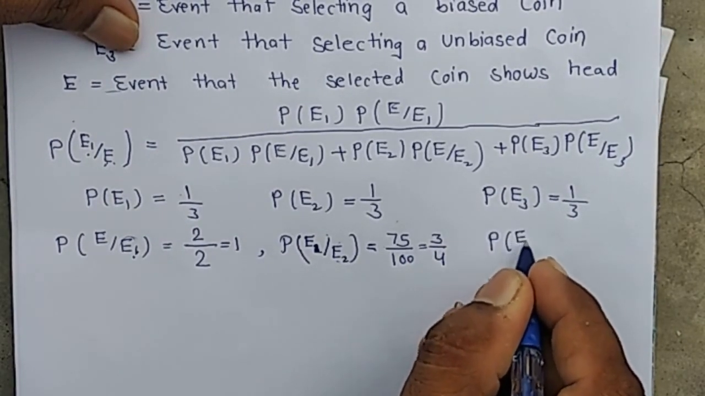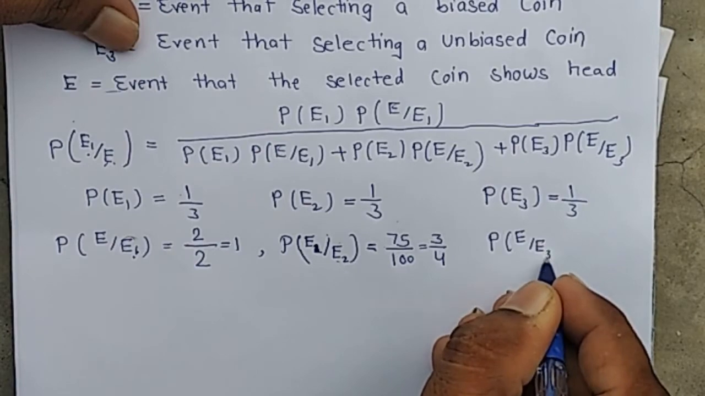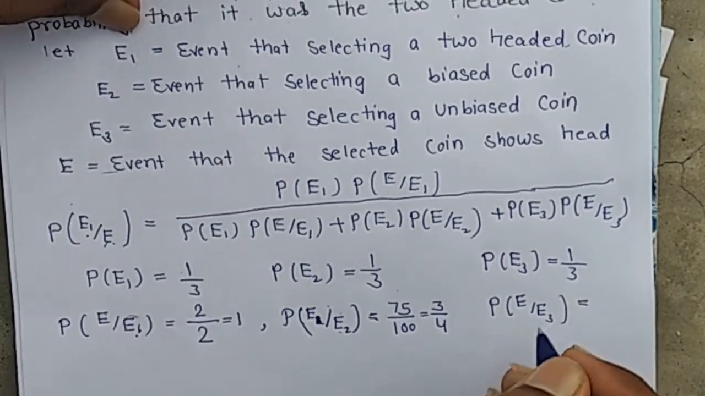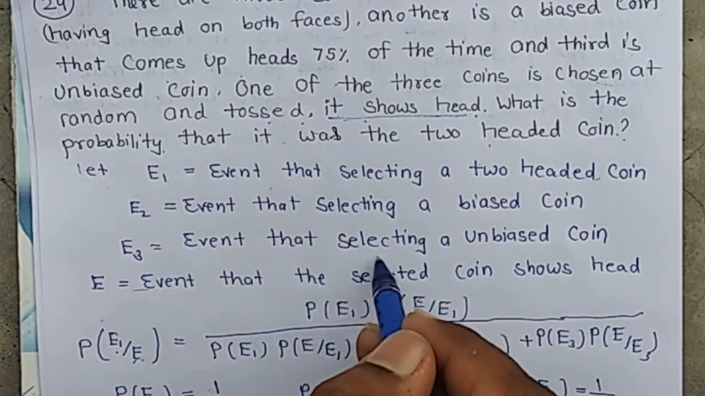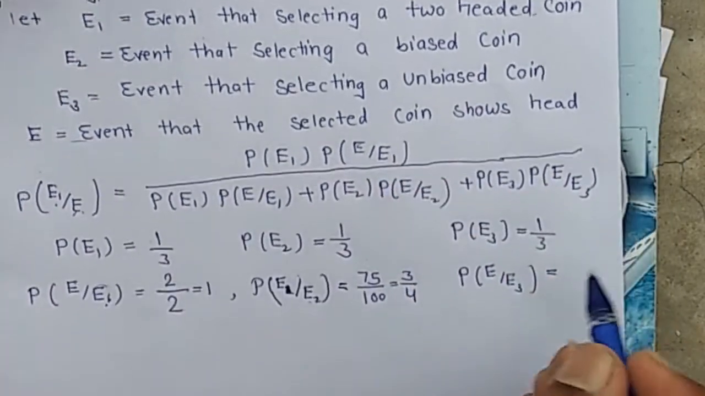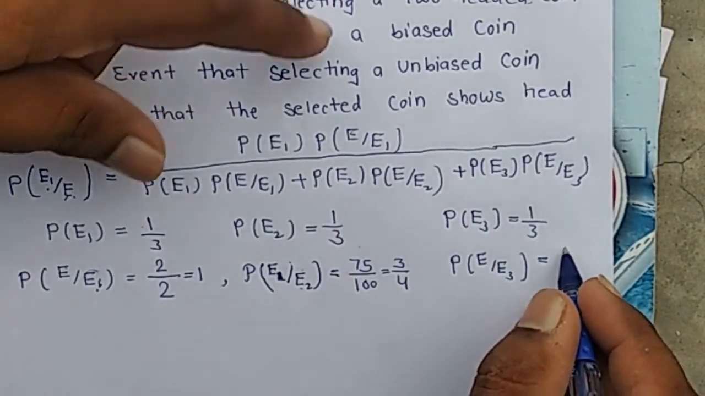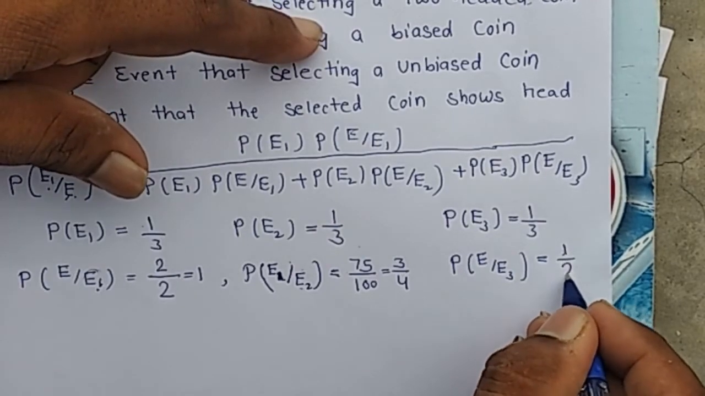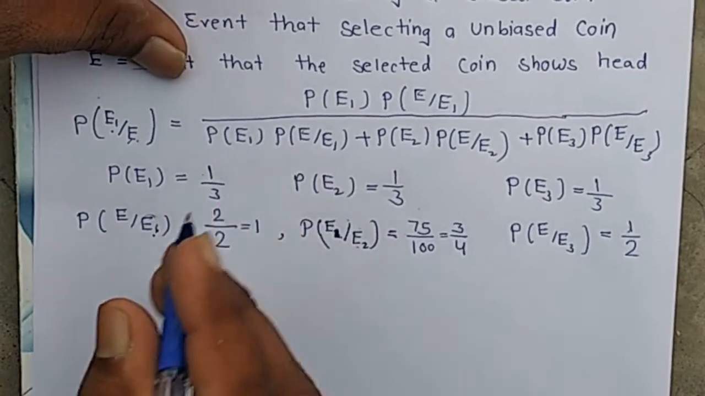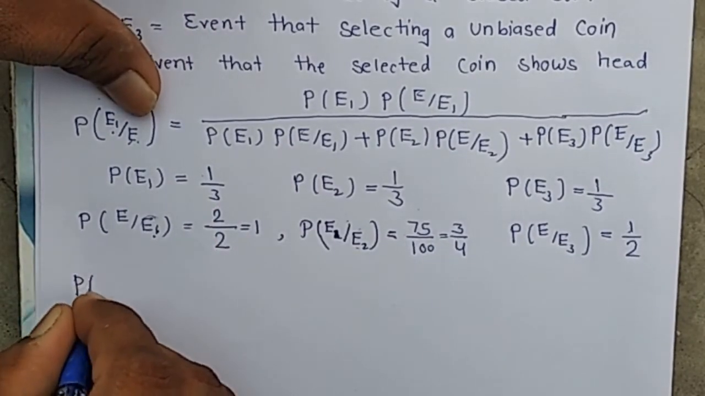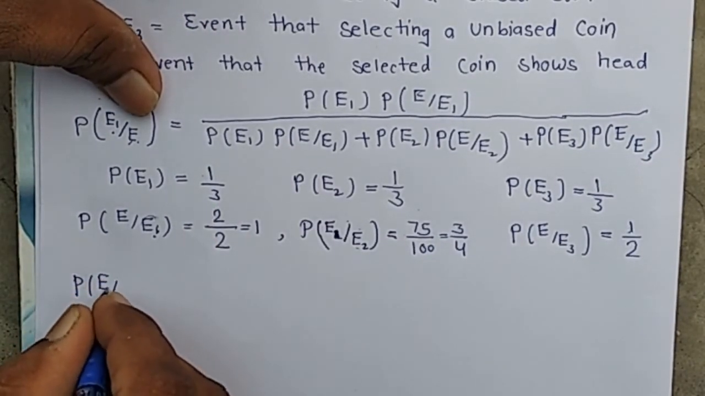Probability of E by E3, it means an unbiased coin is selected and it shows head. An unbiased coin means a fair coin, getting a head or tail has equal chances, so the probability of E by E3 is 1 by 2. Put these values in the given equation, we get